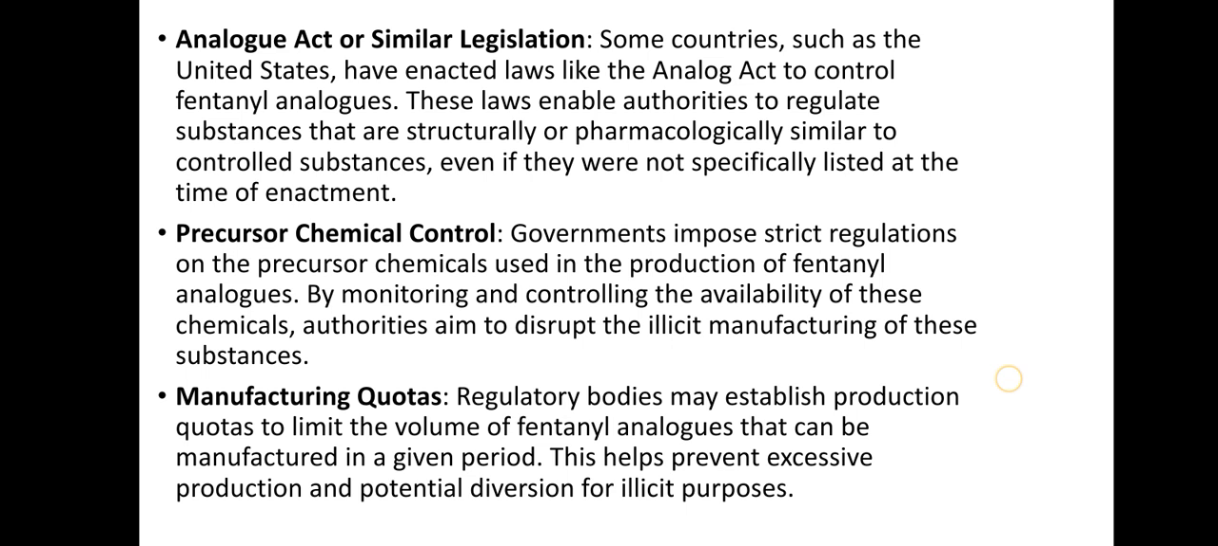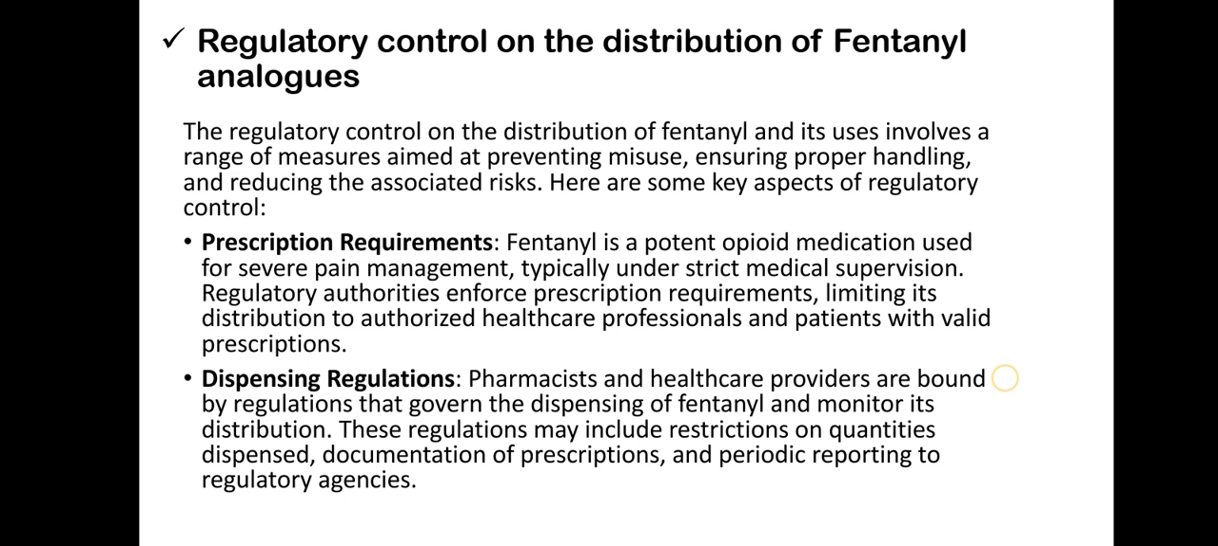Manufacturing quotas. Regulatory bodies may establish production quotas to limit the volume of fentanyl analogs that can be manufactured in a given period. This helps prevent excessive production and potential diversion for illicit purposes. Regulatory control on the distribution of fentanyl analogs.